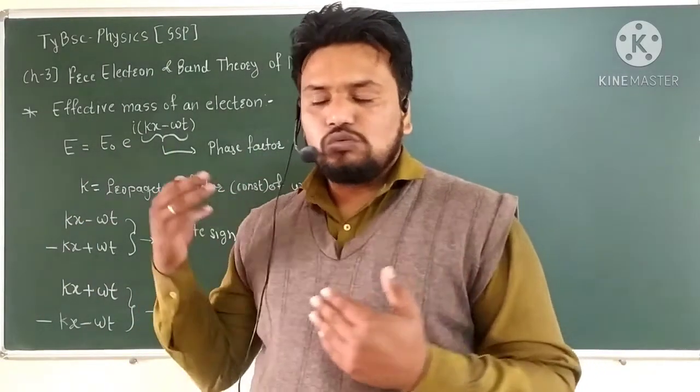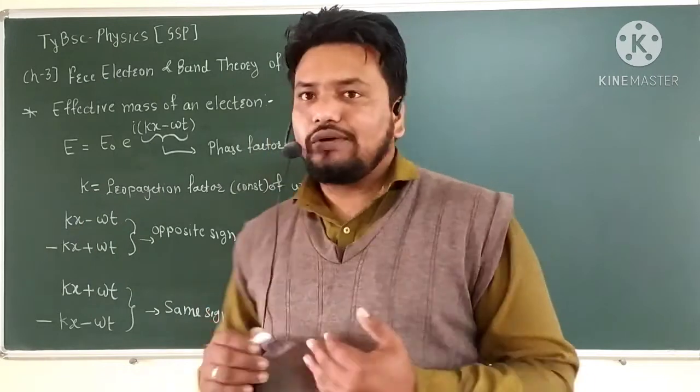Now we want to see the effective mass of an electron.